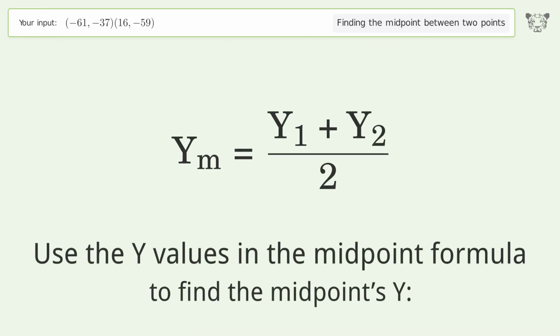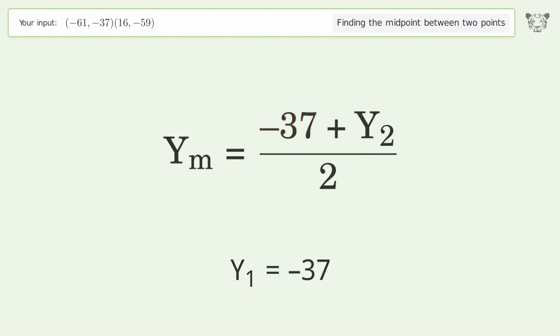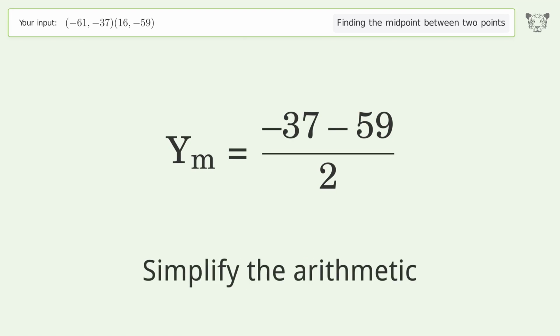Use the y values in the midpoint formula to find the midpoints y. y1 equals -37. y2 equals -59. Simplify the arithmetic.